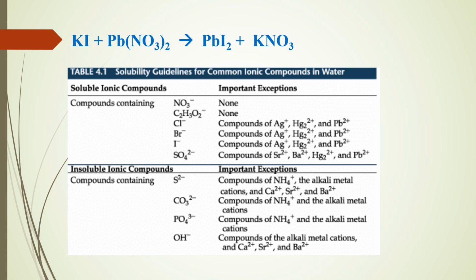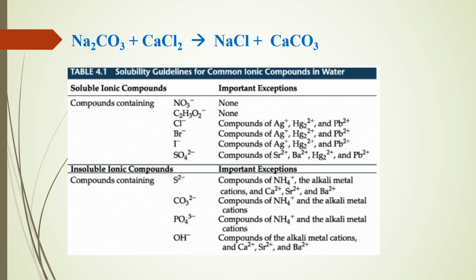Next reaction in your chart. Potassium iodide and lead nitrate. Again, examine the product. Meron ba dito ang insoluble? So if there is an insoluble product, you will form a precipitate. So titingnan mo dito sa chart. In the same manner, o parang merong kamukhang reaction earlier sa aking example.